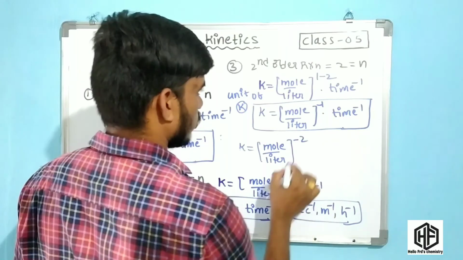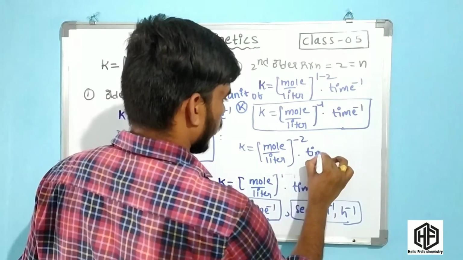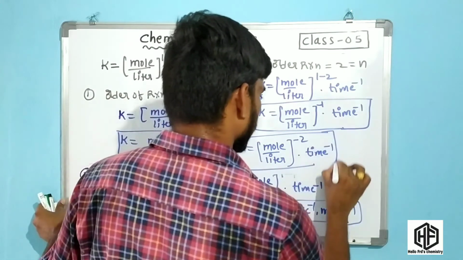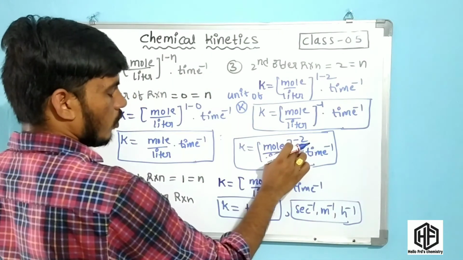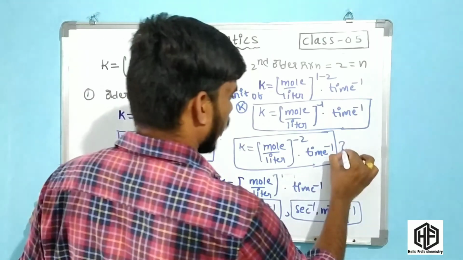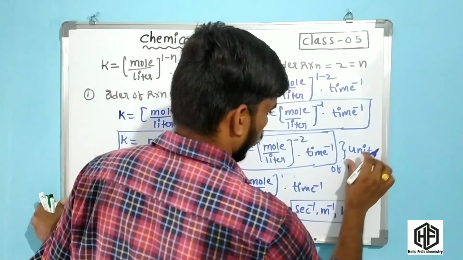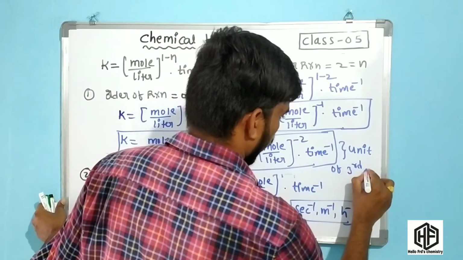Now this is minus 2 into time inverse. So k is equal to mole per liter power minus 2 into time inverse. This is the unit of the third order reaction.